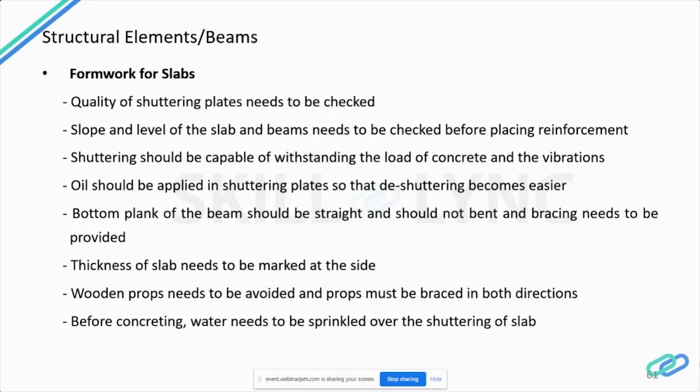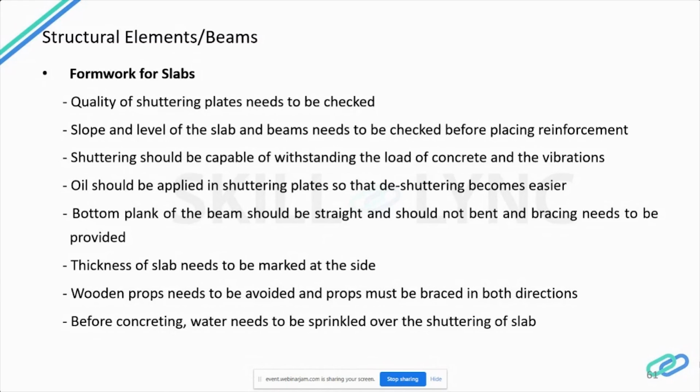Before shuttering, you have to take approval from the engineer in charge. They will be checking the reinforcement, whether the diameter of the reinforcement used is as per the drawing or not. The engineer will also check the slope and the level of the slab, because while casting the slab, the slab and the beam will be cast together.